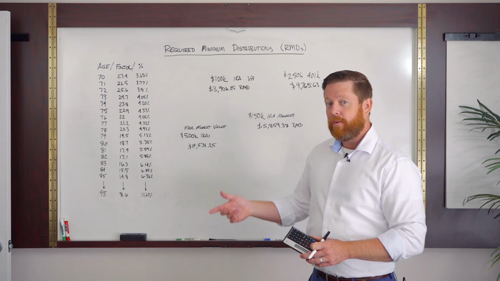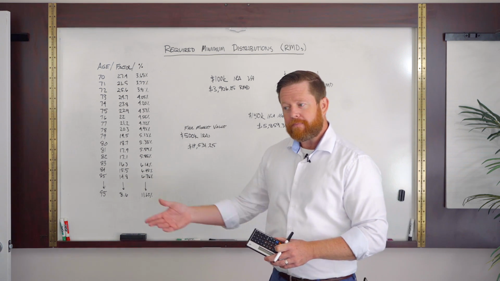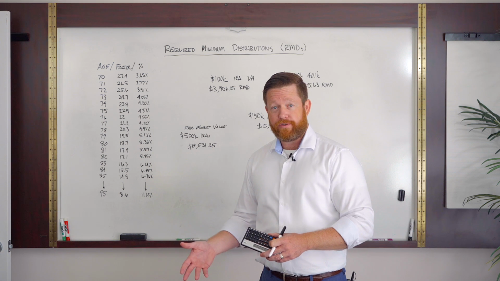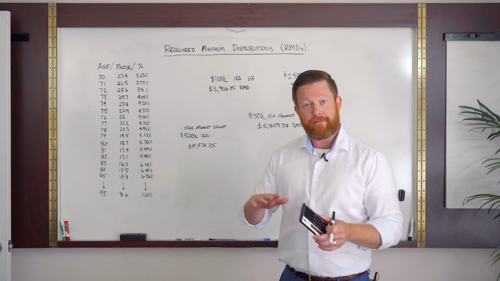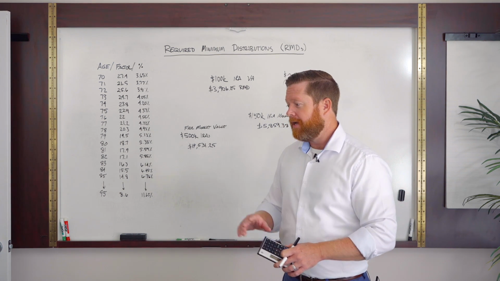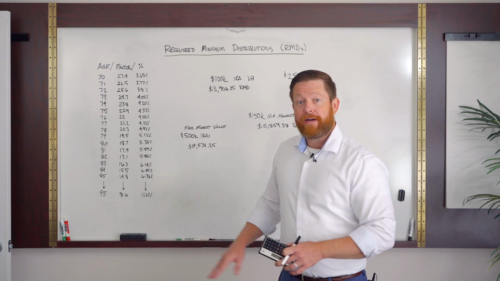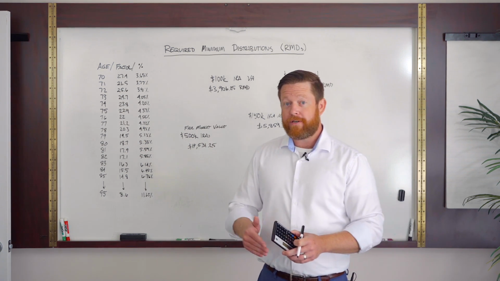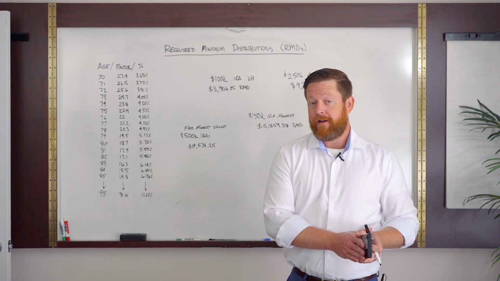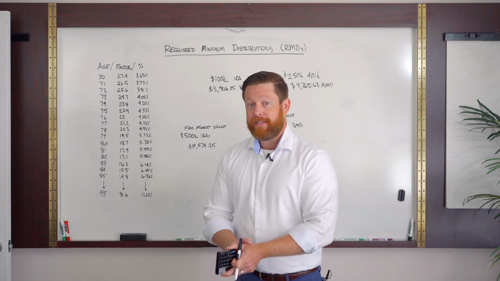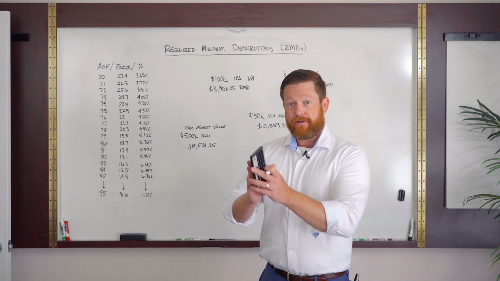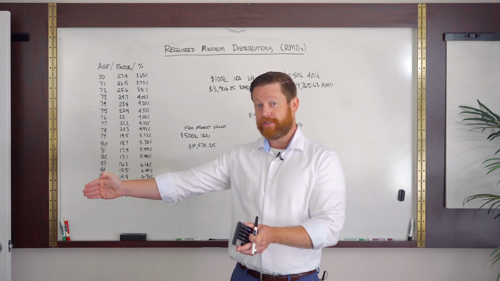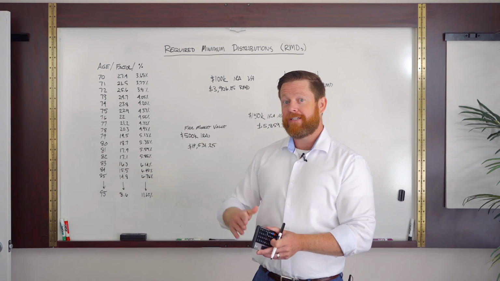Well, the domino effect is that Social Security, if they were comfortable getting by with that Social Security, and we've got other videos out there about Social Security taxation, but you bring in another 19 grand of income from an IRA, now that Social Security that was not taxed at all is automatically 50% taxed. Or if it's already at 50%, it can grow up to 85% of that Social Security counting as income to be taxed.